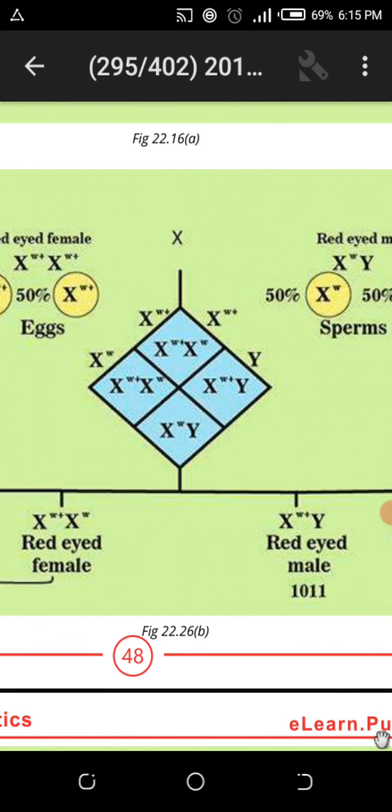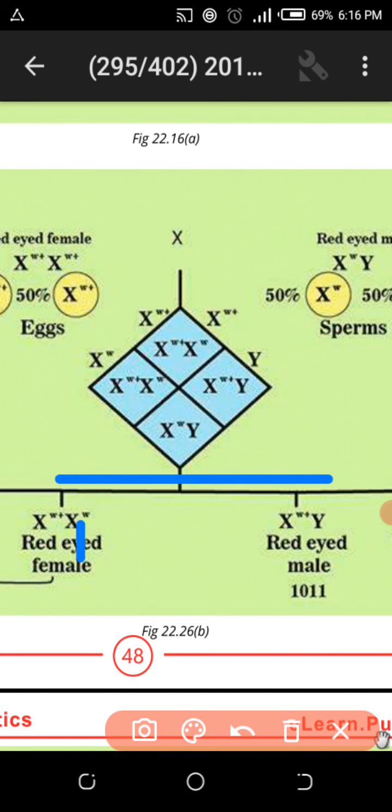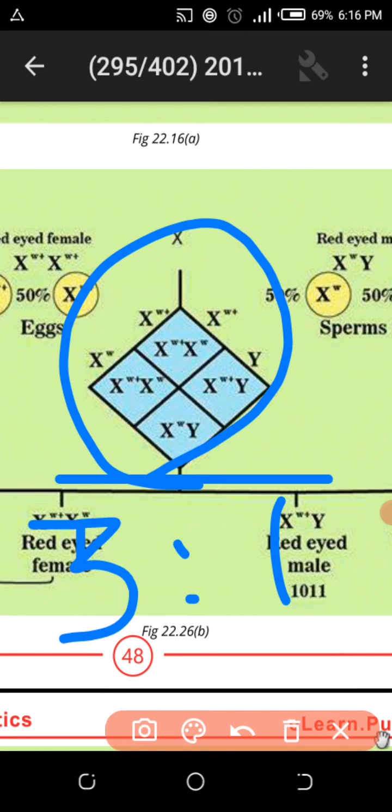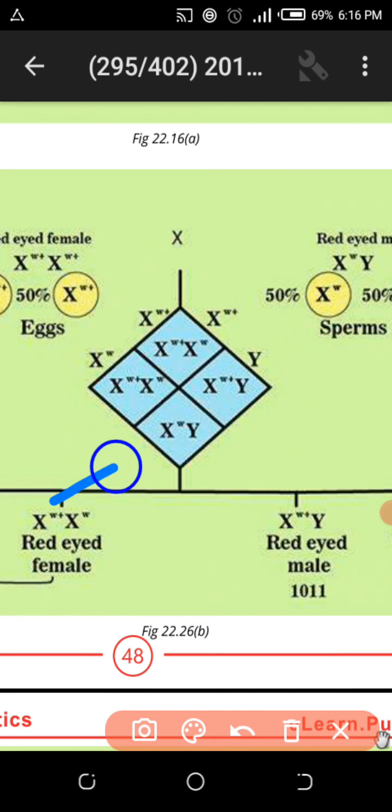When he calculated the ratios mathematically, say 136 or 121, when they simplified the calculation, it was not 3:1. This is the point. In this case, according to Mendel's law of segregation, the ratio must be 3:1. It was less than that, about 0.8 or 0.9.